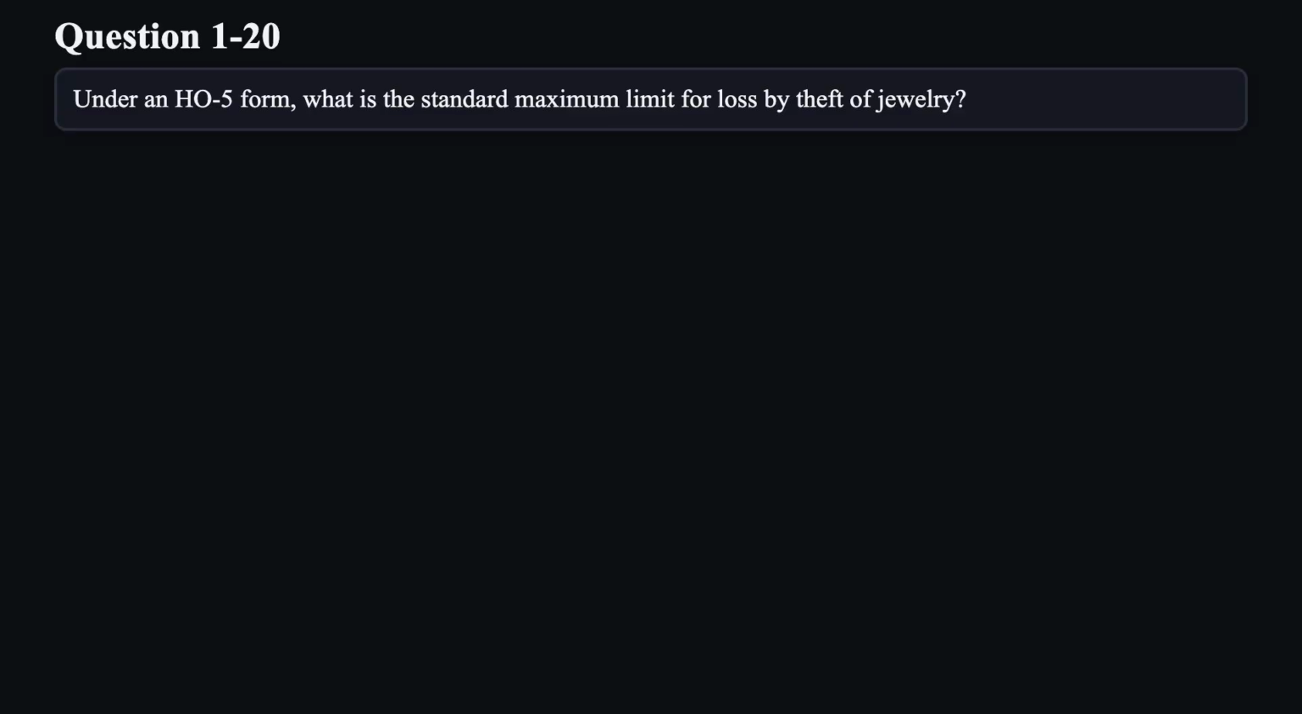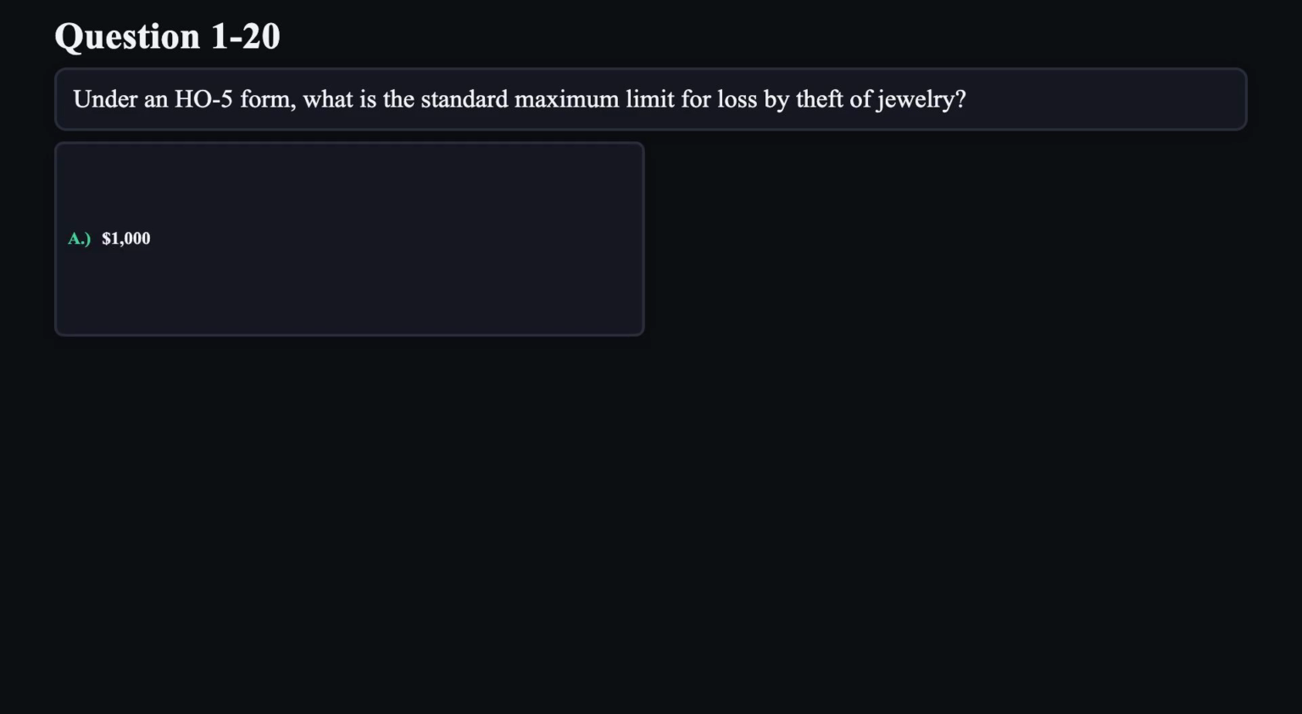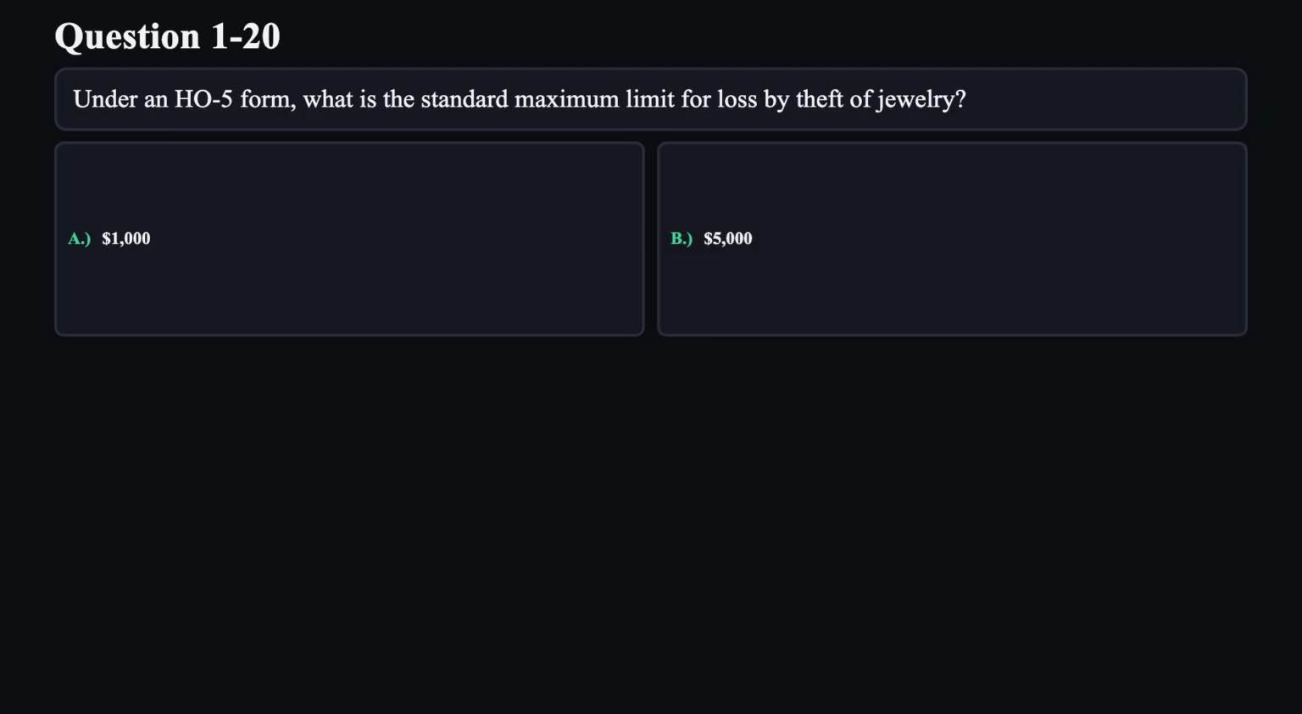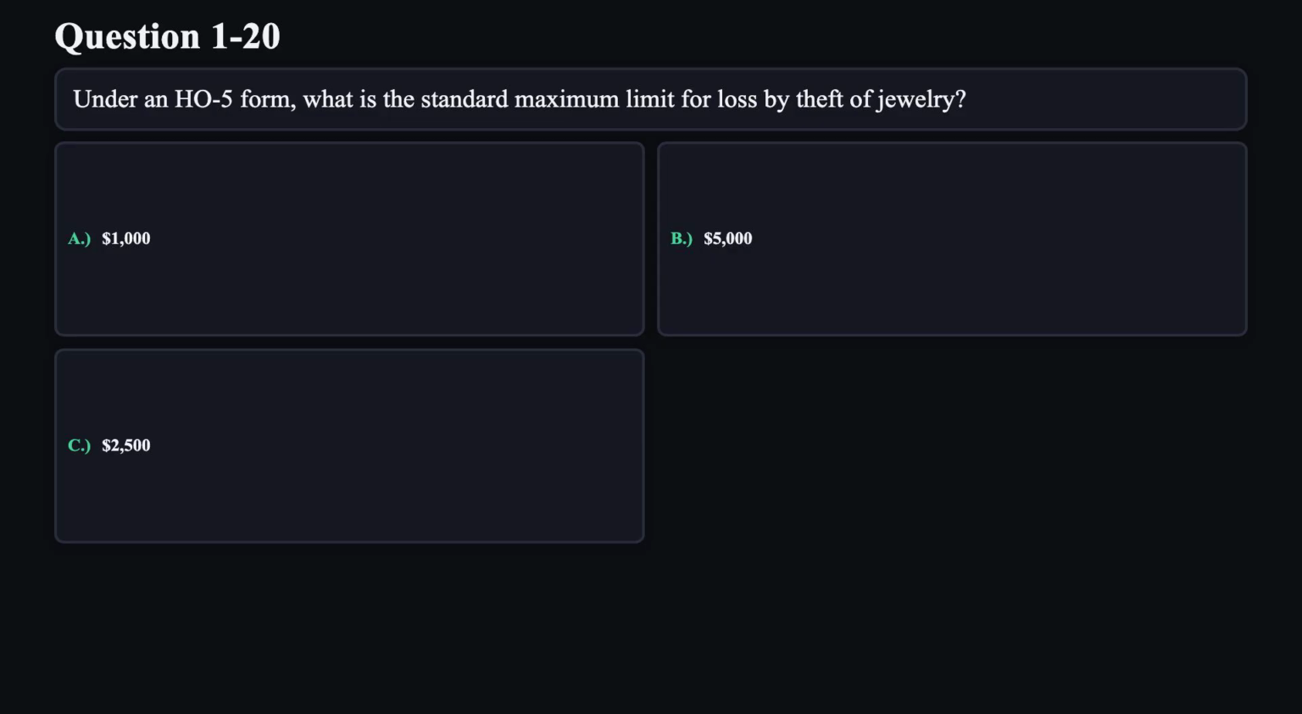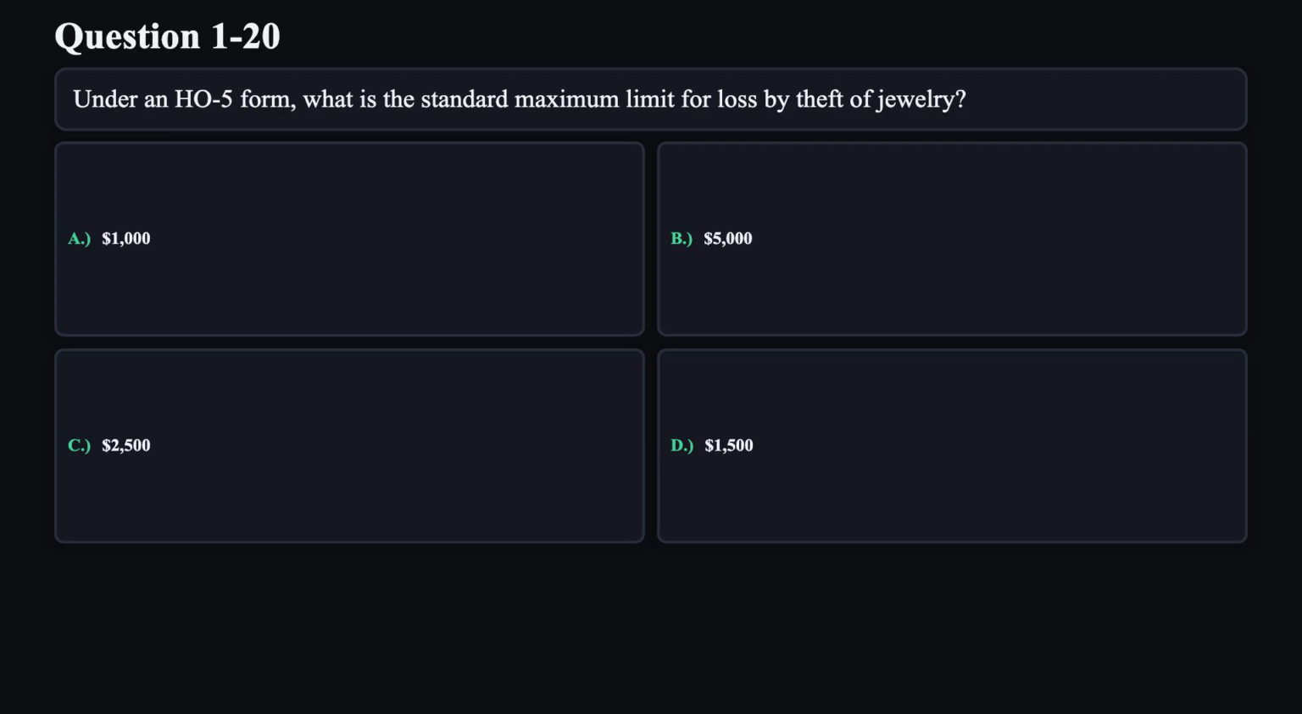Question 20. Under an HO5 form, what is the standard maximum limit for loss by theft of jewelry? A. $1,000. B. $5,000. C. $2,500. D. $1,500.